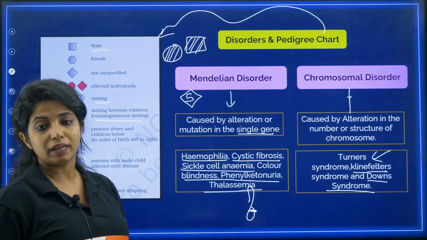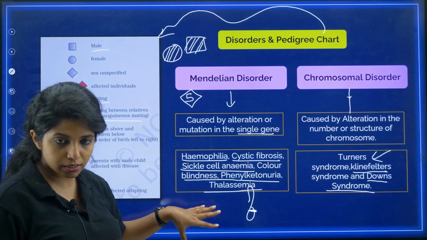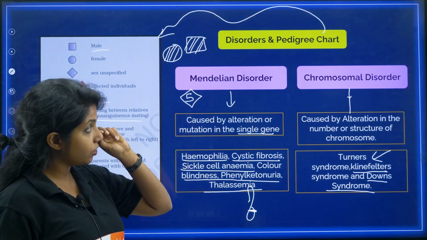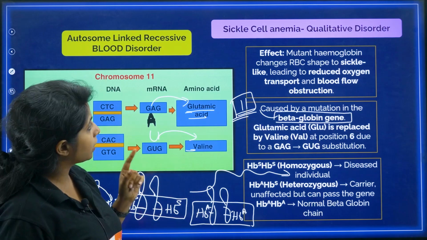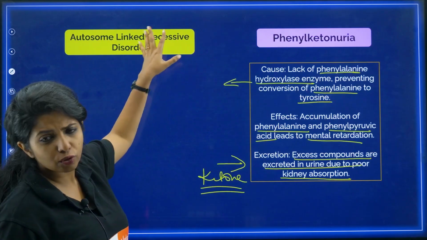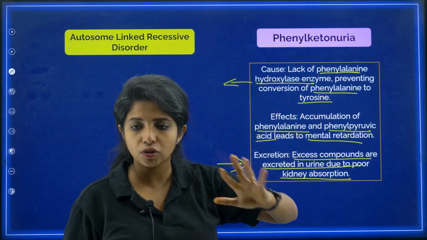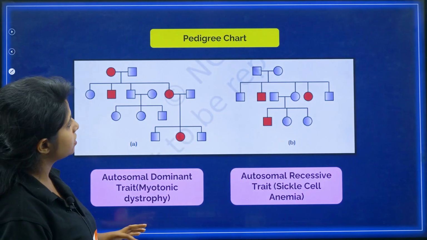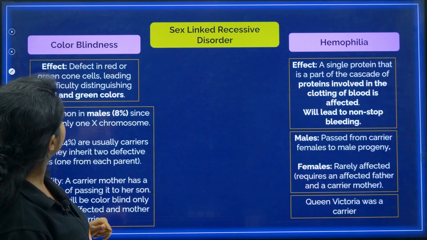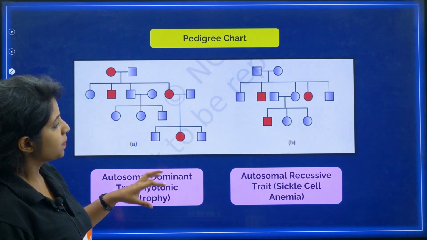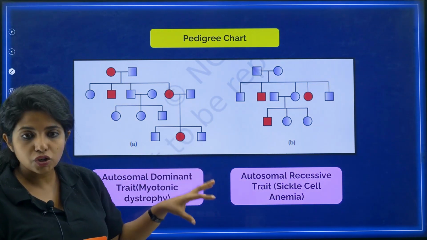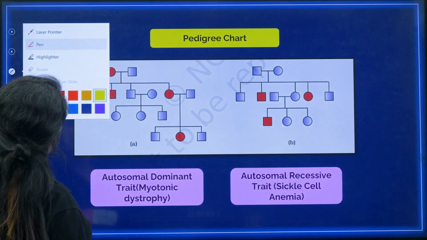All these diseases, my dear children, are Mendelian disorders, gene disorders. The gene is getting altered over here. Now we are going to talk about chromosomal disorders, but before that we were talking about recessive disorders, and now we have something that is dominant. An example is given, and there are two examples of pedigree charts also, which we need to study.